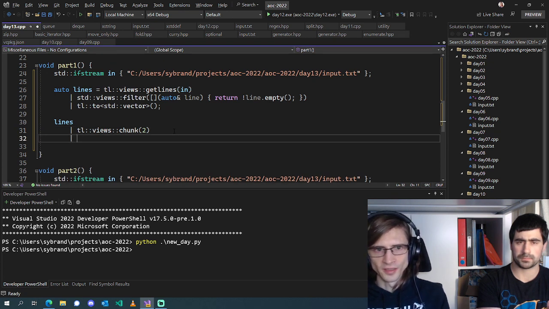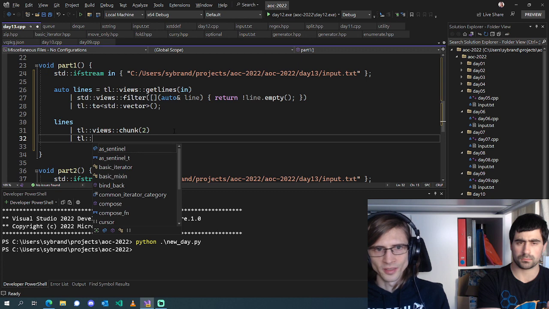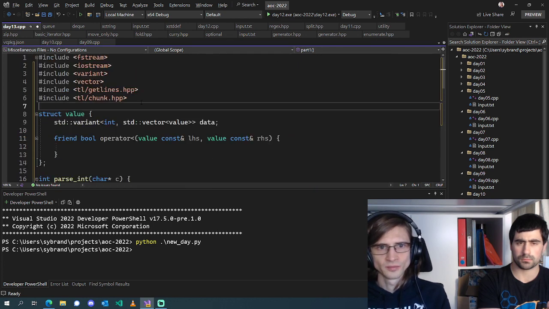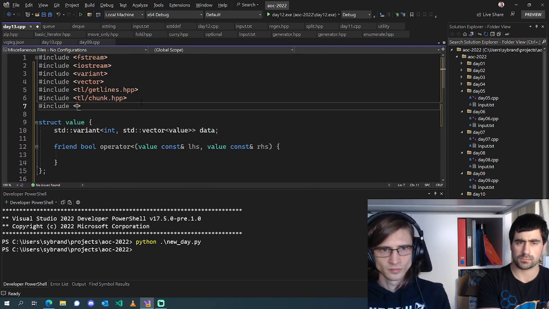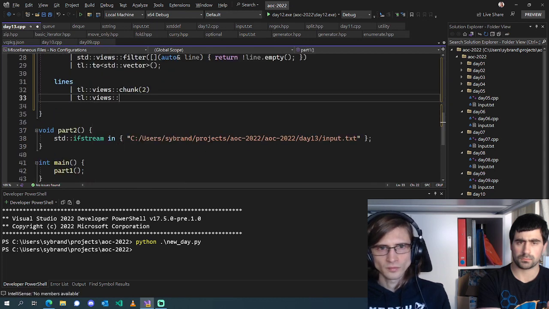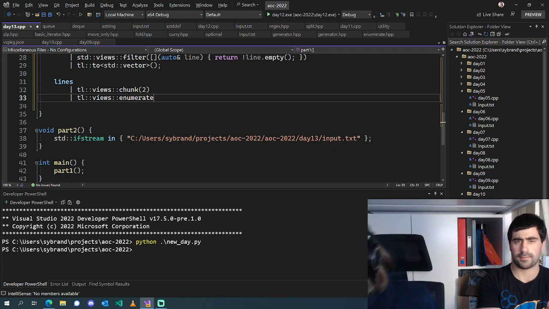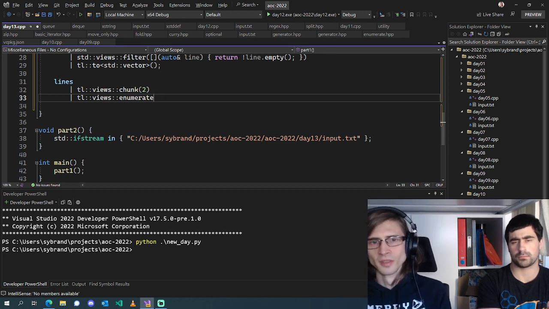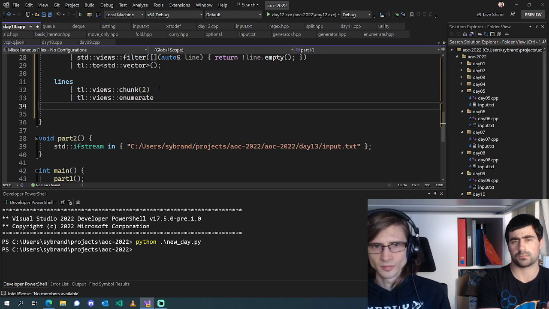We do want the indices at some point, so we can enumerate this. So now we've got the indices of our pairs, and we've got the pairs themselves.